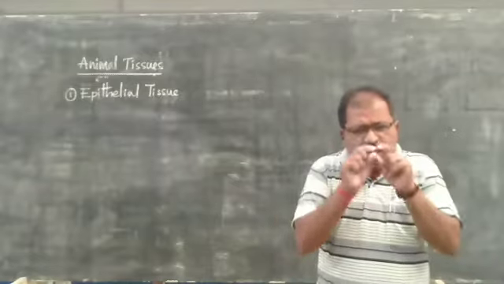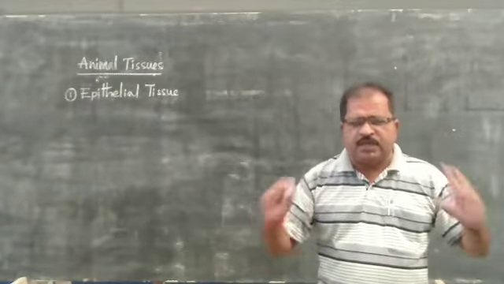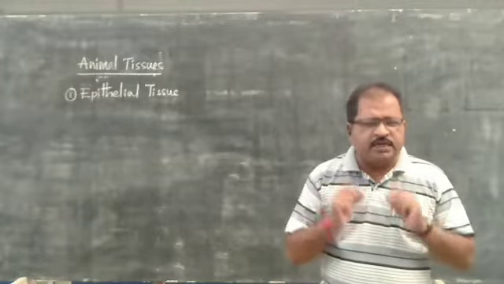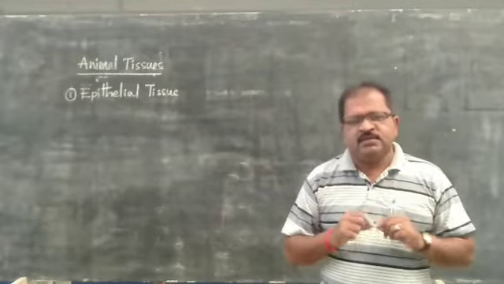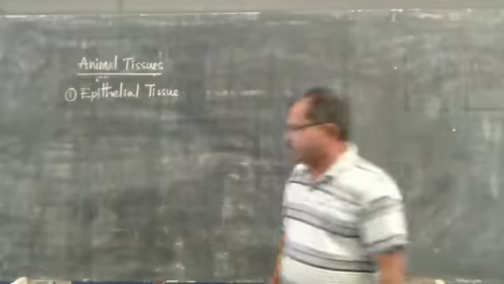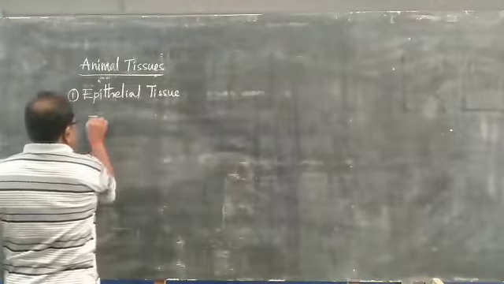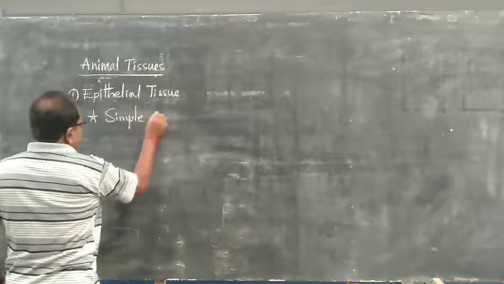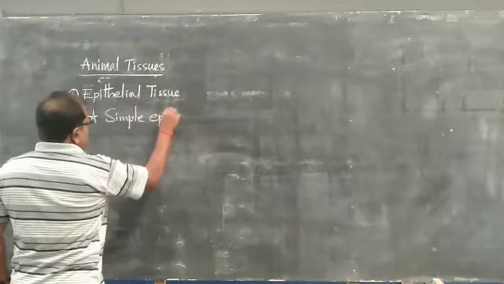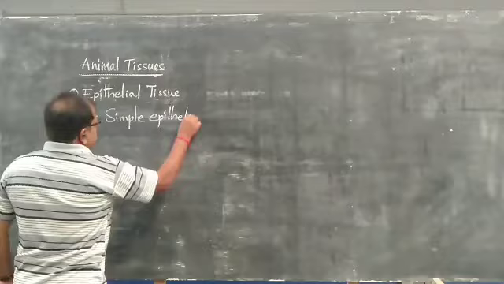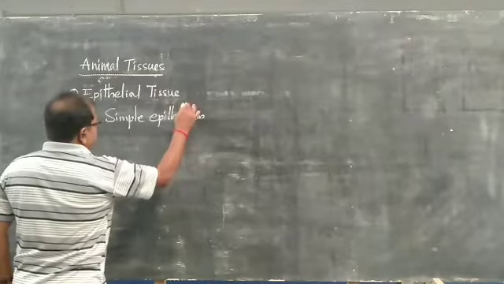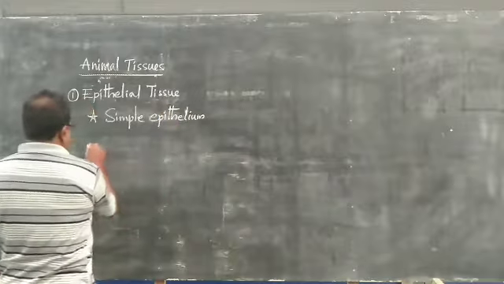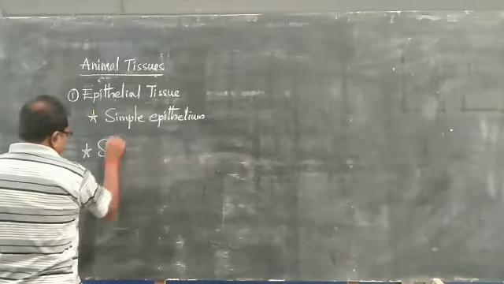So based on the number of layers of the epithelial cells in the body, the total epithelial tissue is divided into two types: simple epithelium and stratified epithelium.